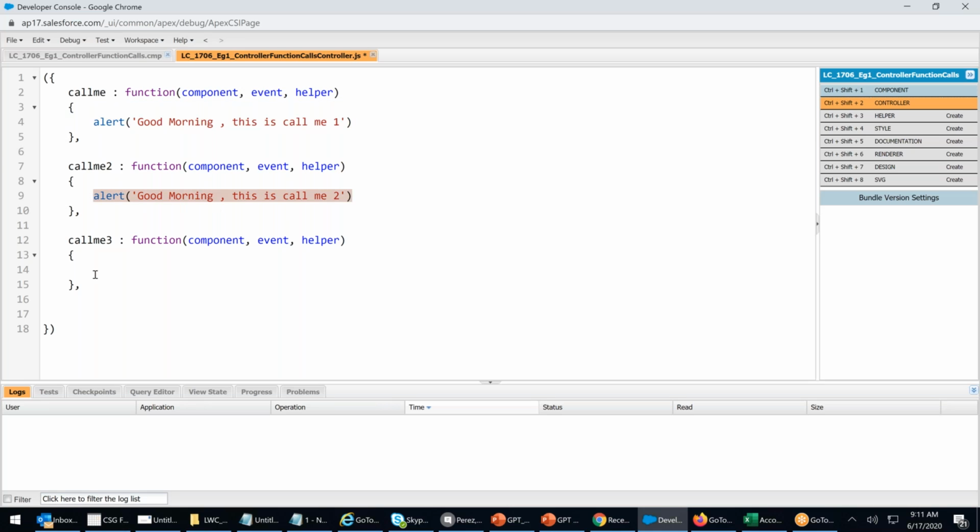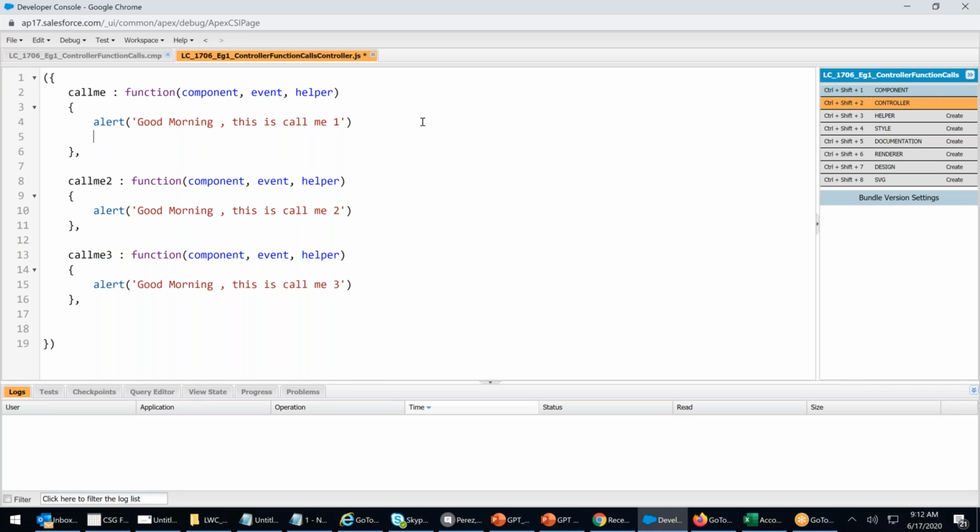Good morning. This is callMe3. Total three functions, three different messages. I want to call callMe2 in callMe3 here. I don't want to write this in a helper. I want to call it here. In callMe, I want to call callMe2. I want to call this. How can you do that?